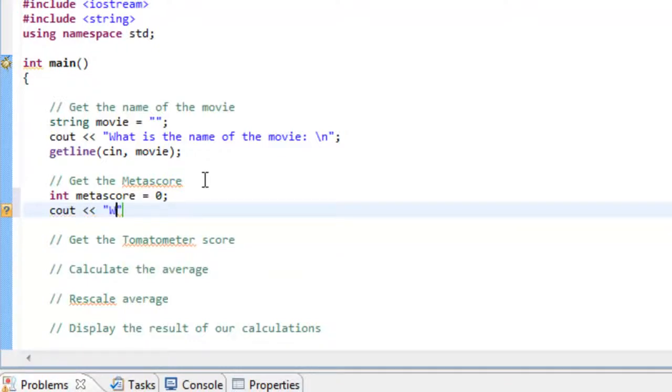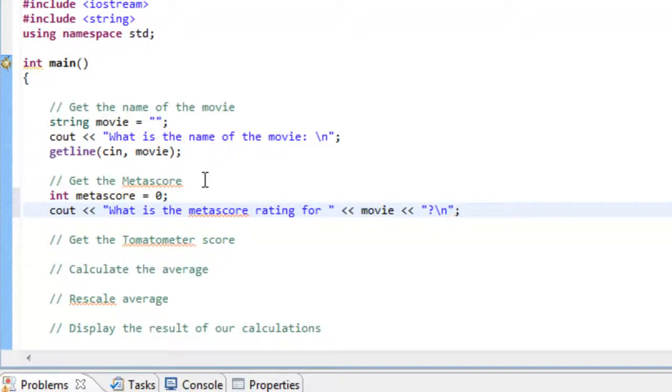And we'll say what is the metascore rating for, and then we'll use our insertion operator, use our variable called movie, and then maybe a question mark \n for a new line character.